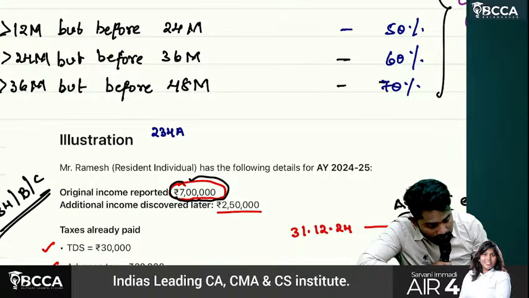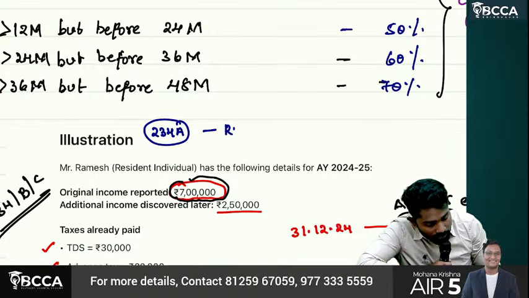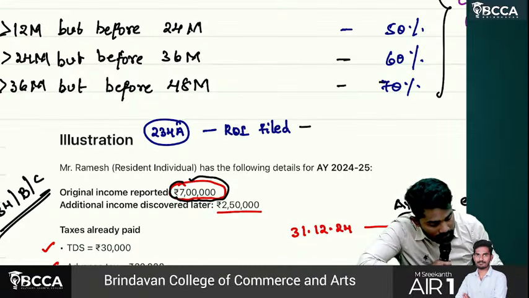234A interest. If return of income is filed late, then interest has to be calculated.